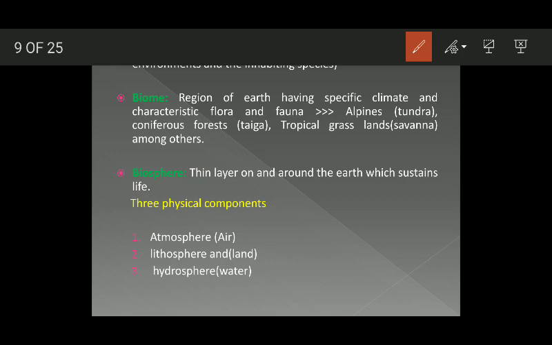And then finally, we have the biosphere. It is a thin layer on and around the earth which sustains life. And this biosphere has three physical components: atmosphere, lithosphere, and hydrosphere.